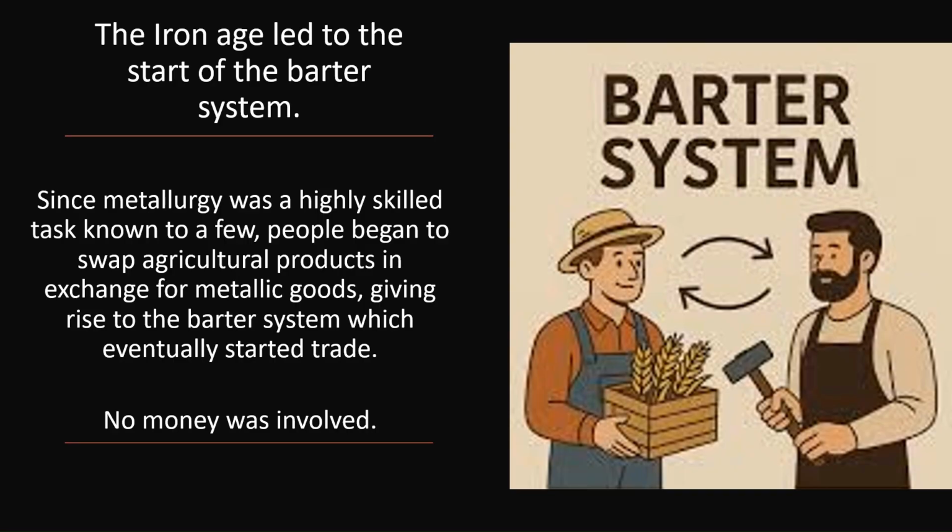The Iron Age led to the start of the barter system. Since metallurgy was a highly skilled task known to a few, people began to swap agricultural products in exchange for metallic goods, giving rise to the barter system, which eventually started trade. No money was involved.